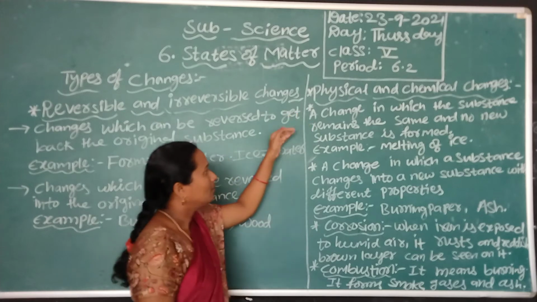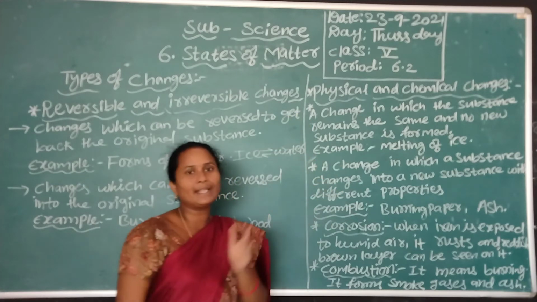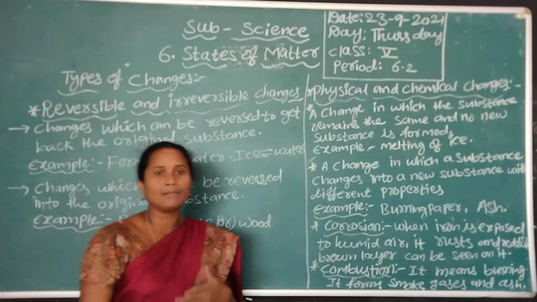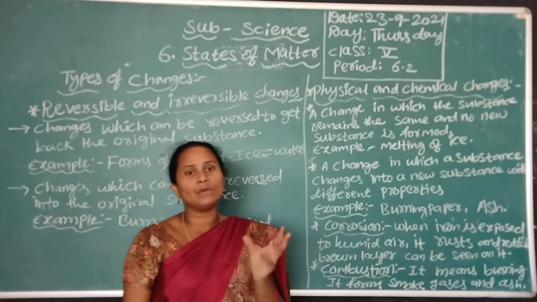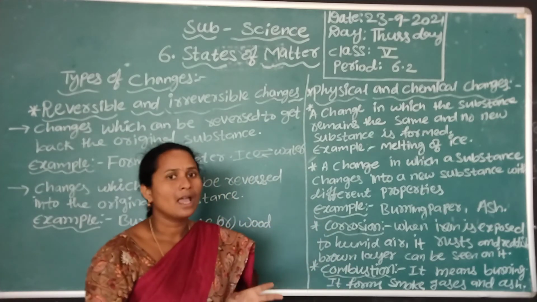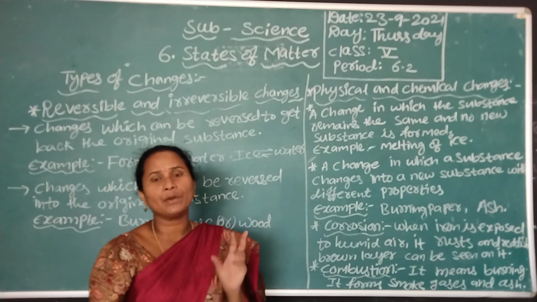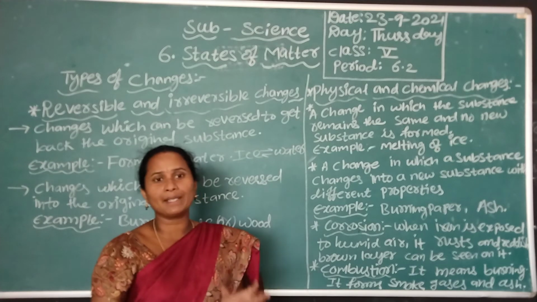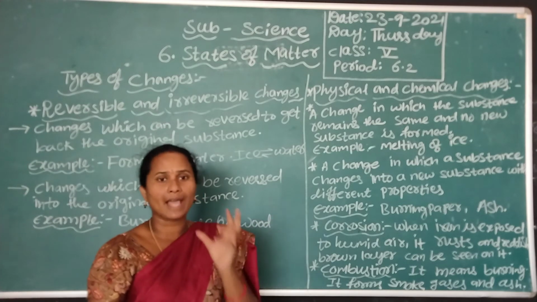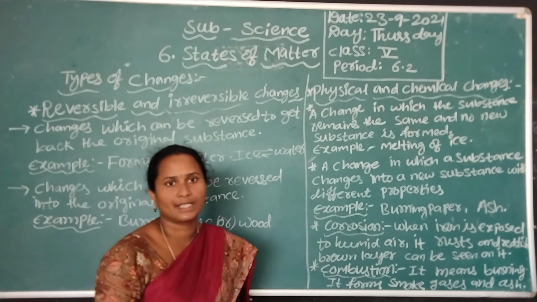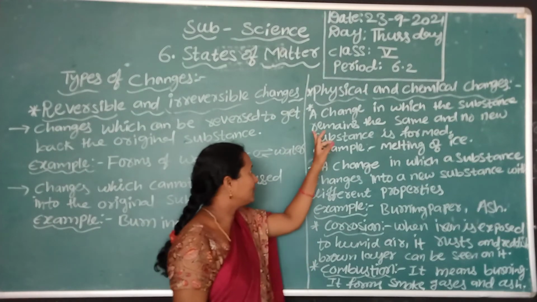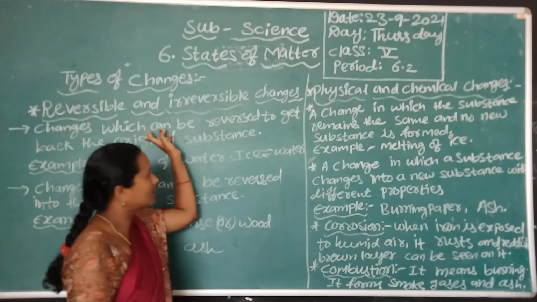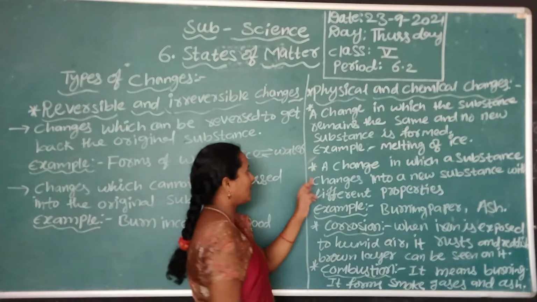When we melt the ice, the molecules are the same in the ice and the water. So only the physical property is changing, and the chemical properties of ice do not change. This is known as a physical change. Physical change and reversible change are both the same kind of change.